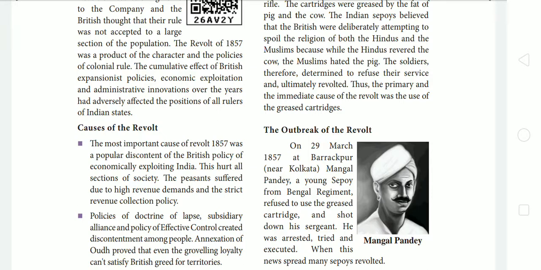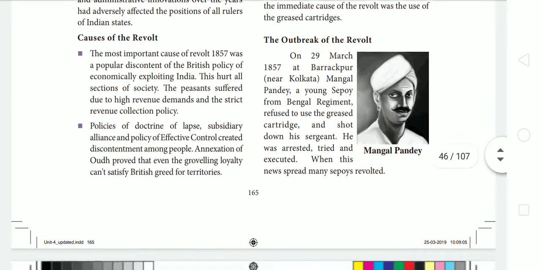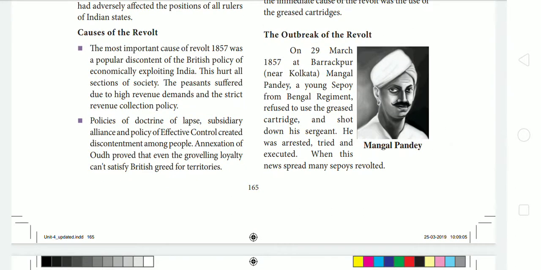Now let us see about the causes for the revolt. What were the causes for the revolt of 1857? The first and most important cause of the revolt of 1857 was popular discontent against the British policy of economically exploiting India. This hurt all sections of society. The peasants suffered due to high revenue demands and the strict revenue collection policy.